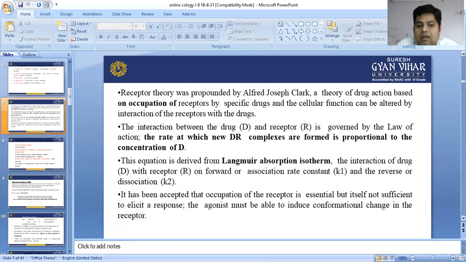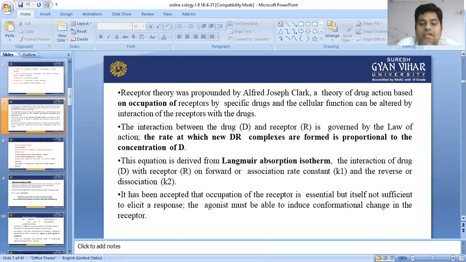It has been accepted that occupation of the receptor is essential, but it is not sufficient to elicit a response. The agonist must induce a conformation change. The receptor occupation theory says that if the drug binds with the receptor and changes the conformation of the receptor, it is essential. If the conformation of the receptor is not changed, the therapeutic effect is not produced.